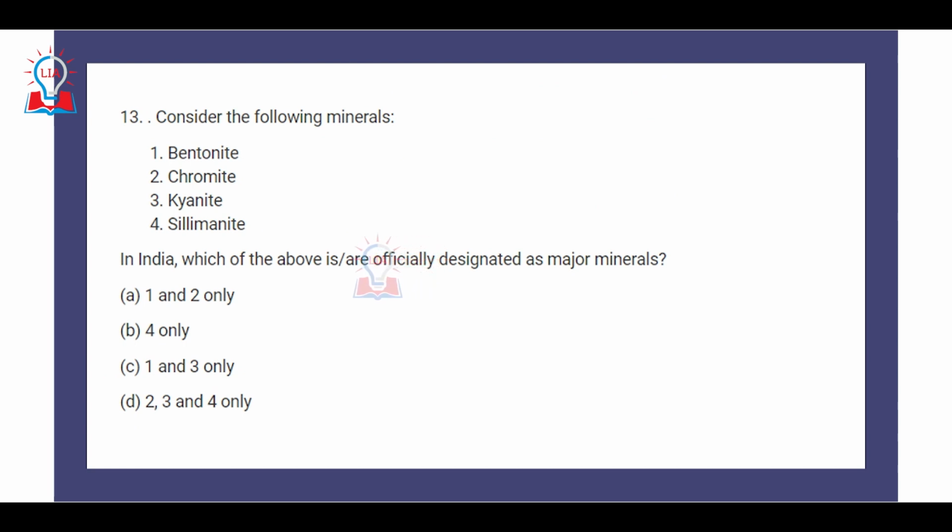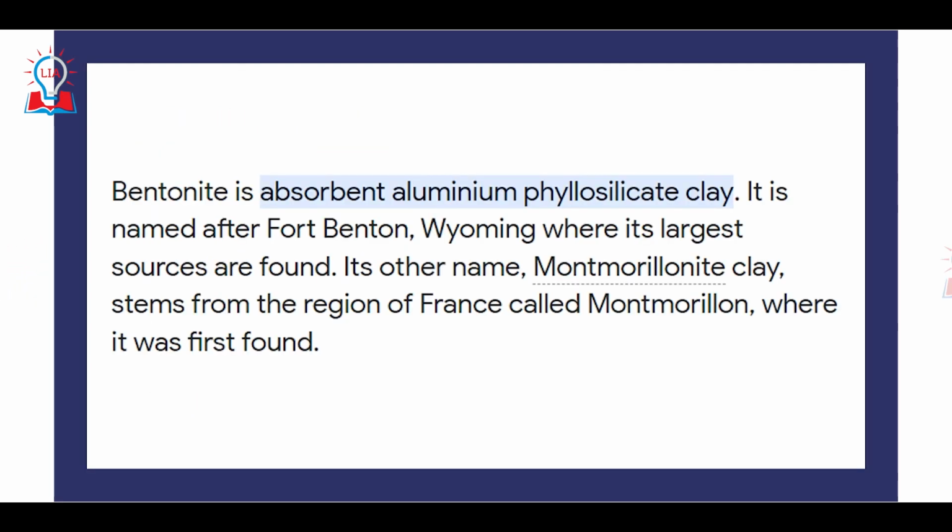Third is related to economic geography, where the question has been asked about minerals: out of these four given minerals, which of these are officially designated as major minerals? So in this question, the correct answer is D. Apart from bentonite, all the other three, chromite, kyanite, and sillimanite, are examples of major minerals. So let us try to understand what are major minerals or minor minerals.